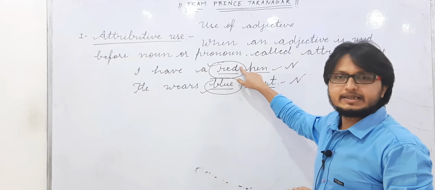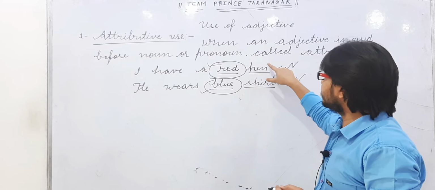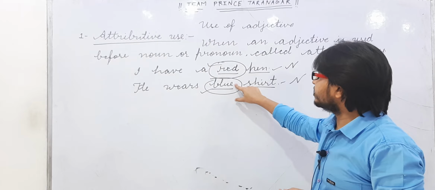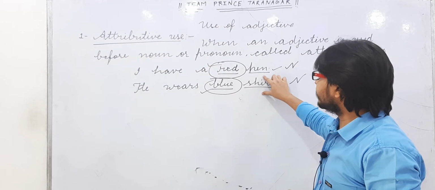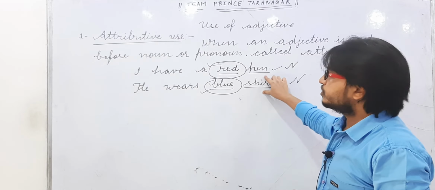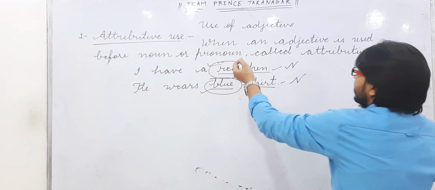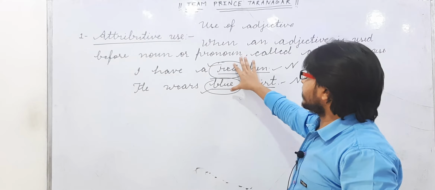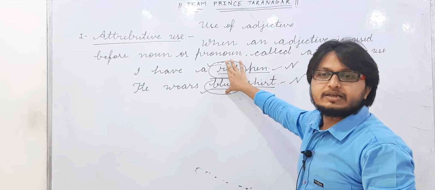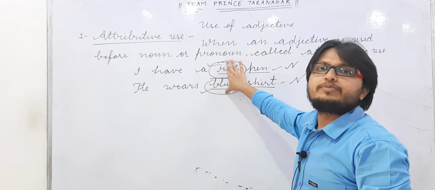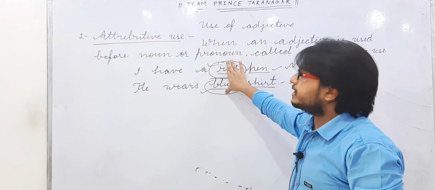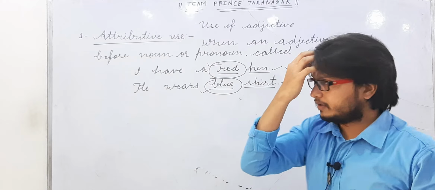Here red is used before the noun pen, and blue is used before the noun shirt. So when an adjective is used before a noun or pronoun, that adjective is an attributive adjective, meaning it is used in an attributive way. Okay.